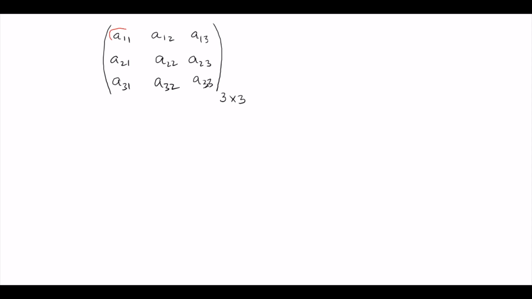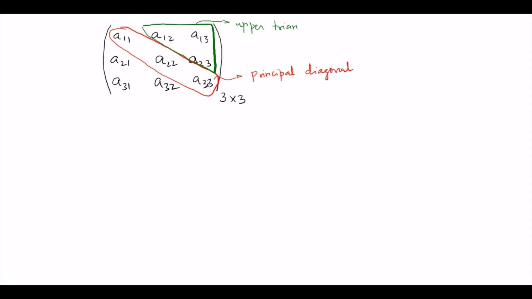This is called the principal diagonal entry, the principal diagonal. Now this part is called the upper triangular part.